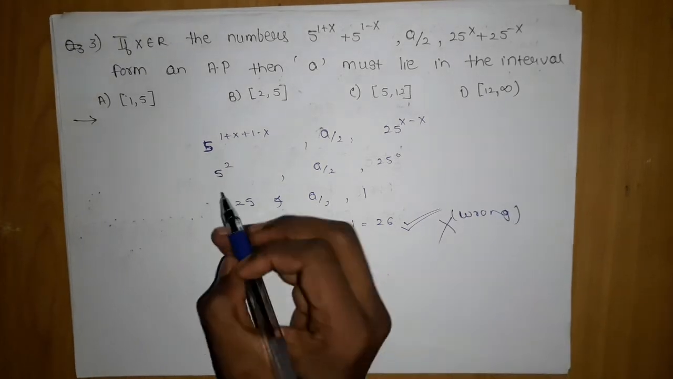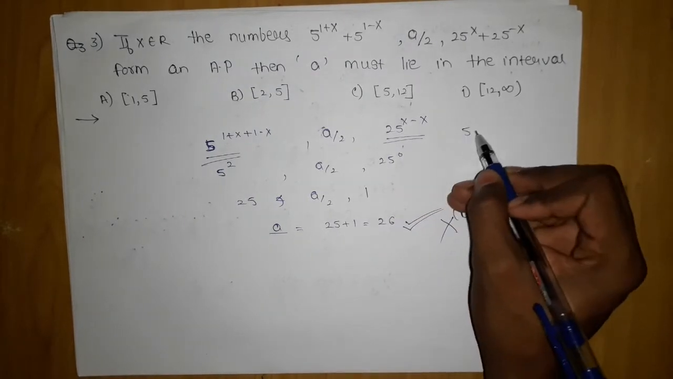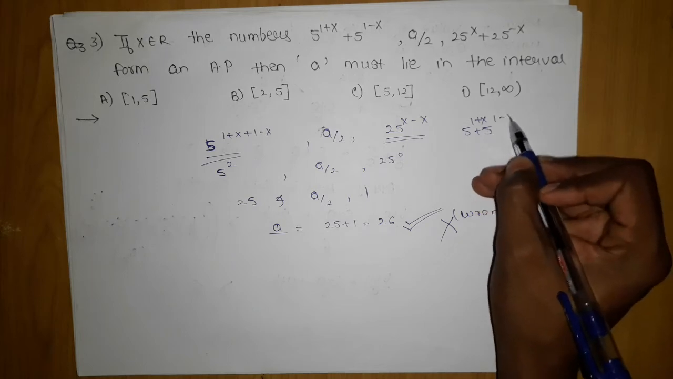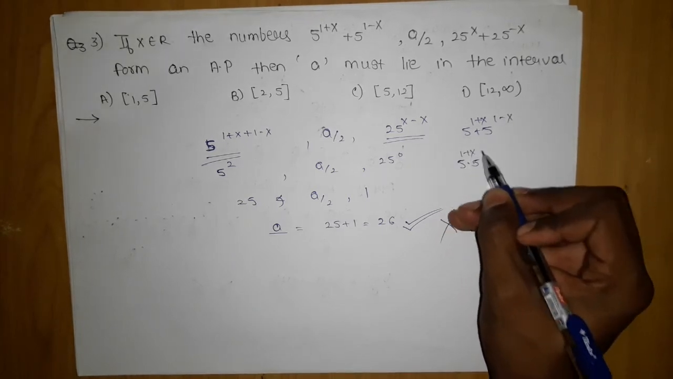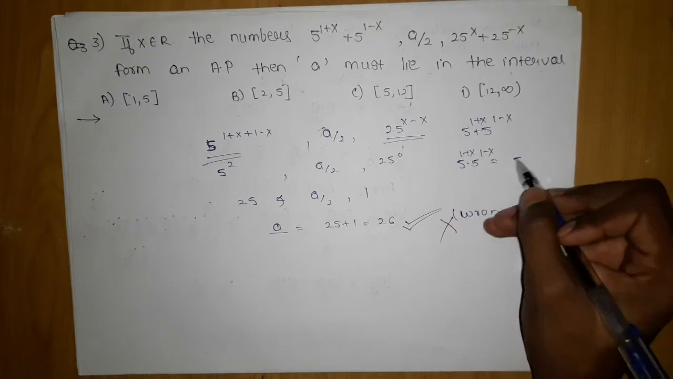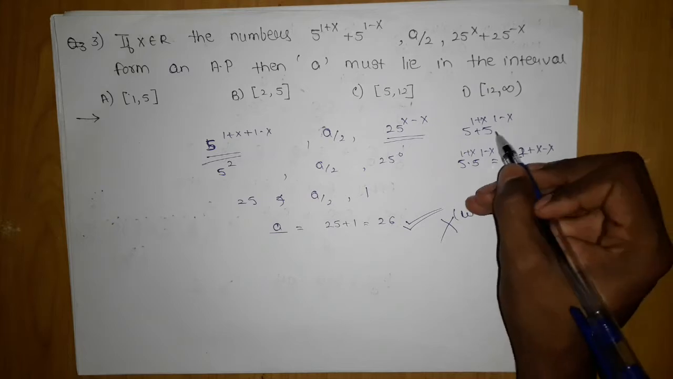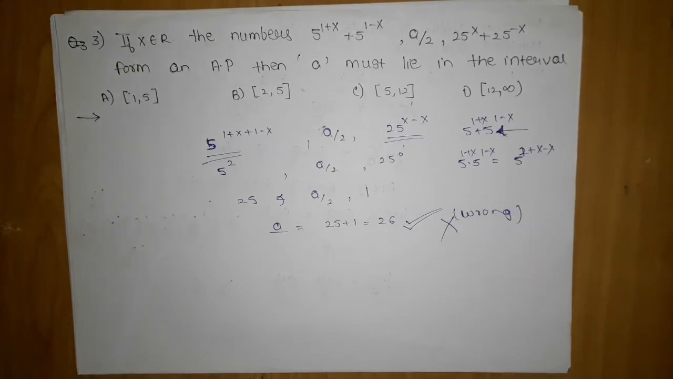Because you cannot apply this property here. How can you just add these powers because the bases are the same? This is possible in multiplication. When 5 to the power 1 plus x into 5 to the power 1 minus x is given, then you can simply add the powers, no issue, but you cannot apply this property here. The basic thing should be strong.